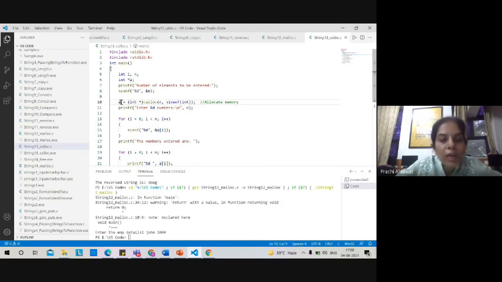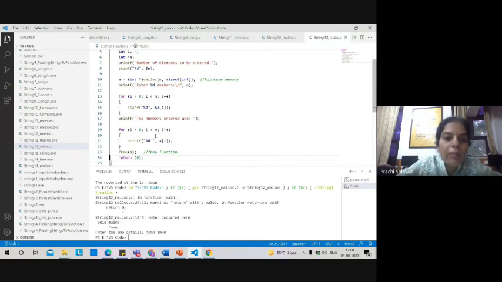So here in A we have stored the memory, so we now have memory at runtime. Using this loop we are getting values from the user one by one, storing those values, a list of numbers, and later using the printf function we are printing those values. Once we got the values from the user and printed them, we use the free function, free A. Why A? Because A was the pointer in which calloc returned the memory.